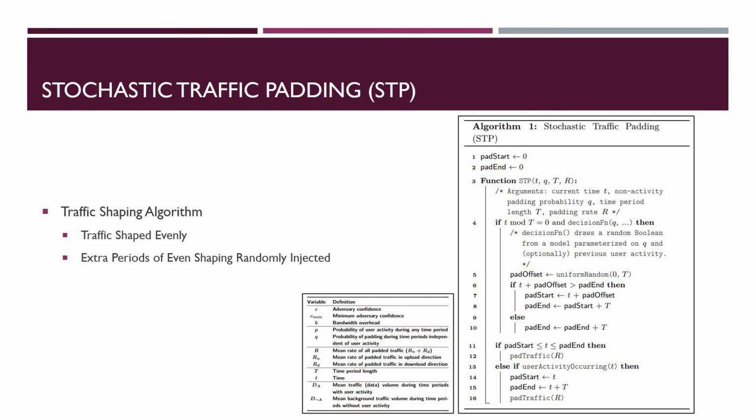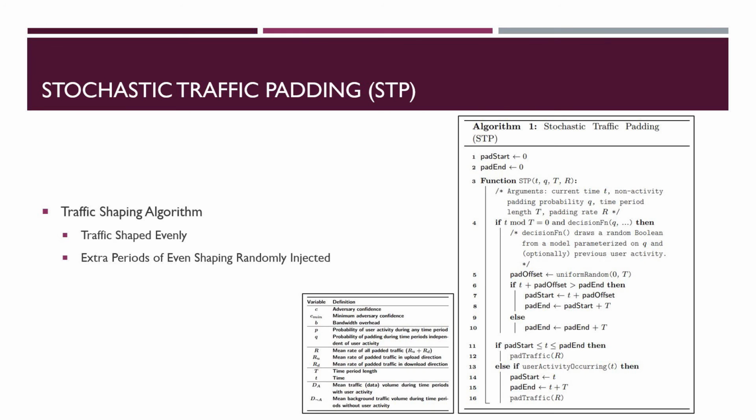If yes, a start time is selected uniformly at random. Traffic is then shaped to match the fixed traffic pattern. If shaping is already occurring at the start, either due to user activity traffic or padding started during the previous time period, the fixed traffic pattern is simply repeated once the current iteration concludes.